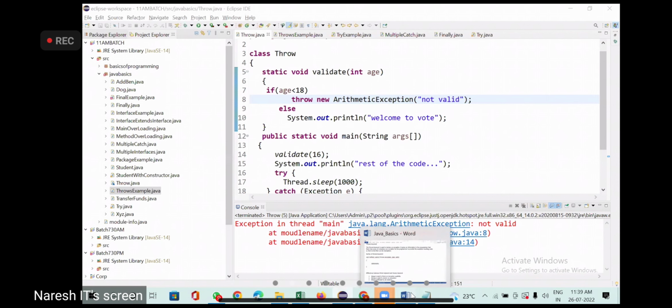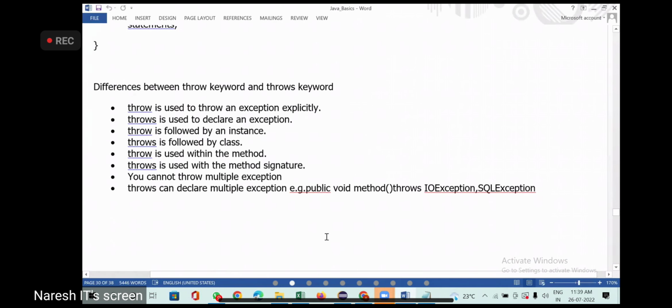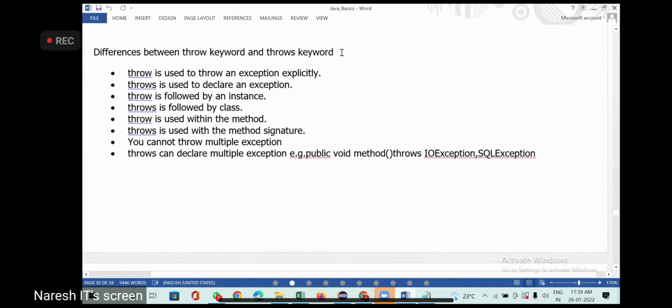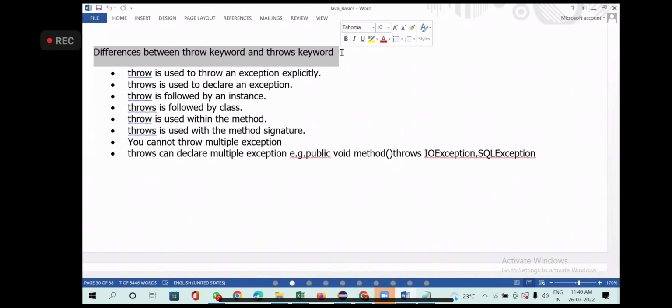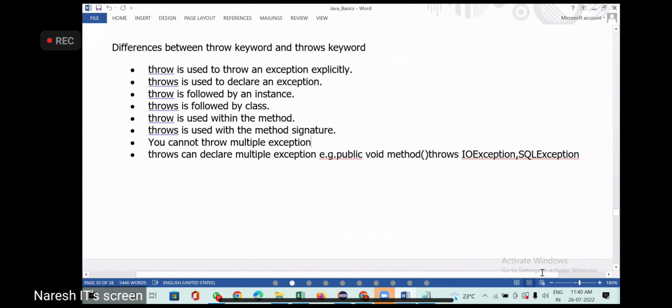Now, I already made a note as an interview question. You can look at this and make a note. Differences between throw keyword and throws keyword. Is it not visible? Difference between throw keyword and throws keyword. You don't need to note it down. You already have the answer there.